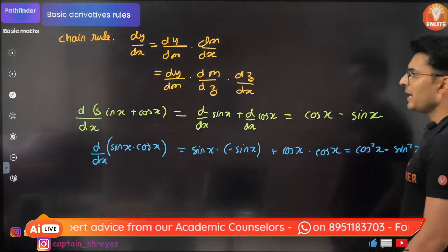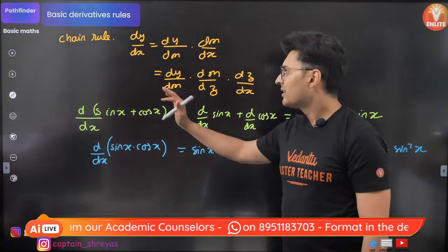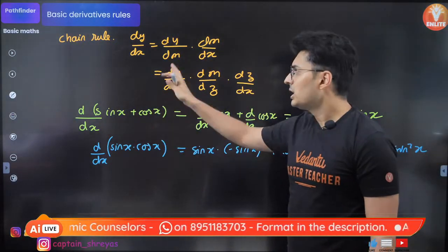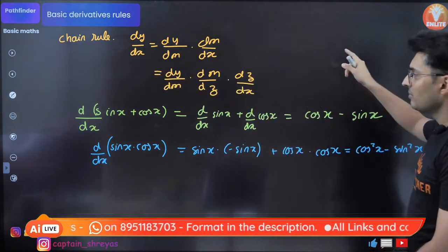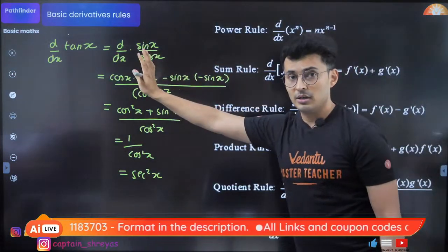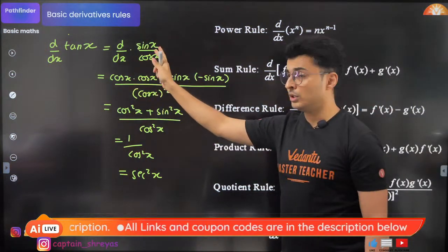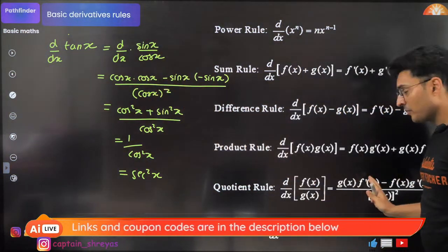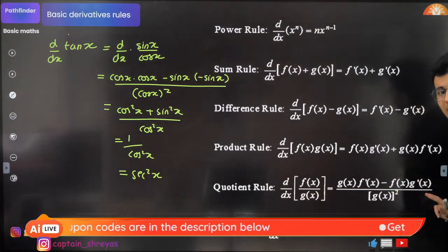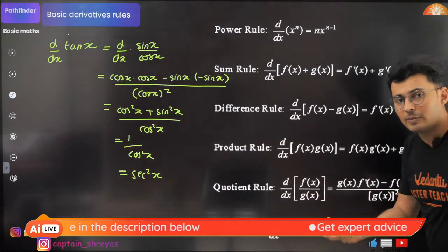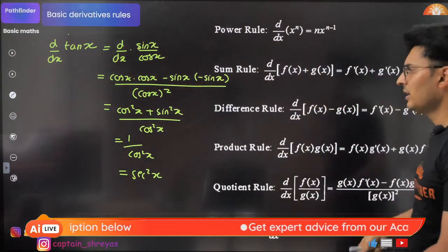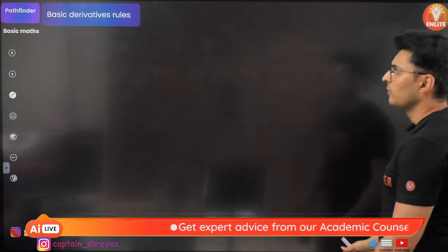Make sure that you know all these rules. Sum rule, product rule is easy. Chain rule is the tricky part, and sometimes students forget the division rule. If you remember it as denominator into derivative of numerator minus numerator into derivative of denominator upon the denominator square, it will be very easy. Solve a few problems, you will get the hang of it.